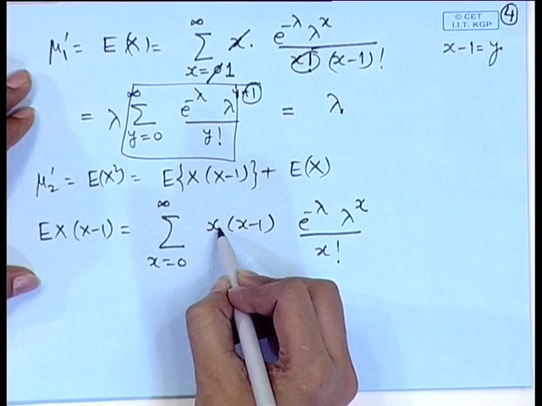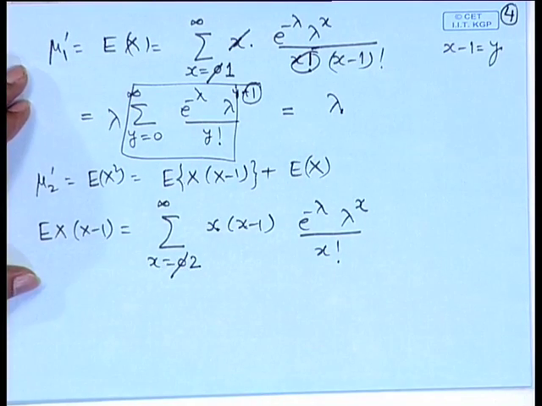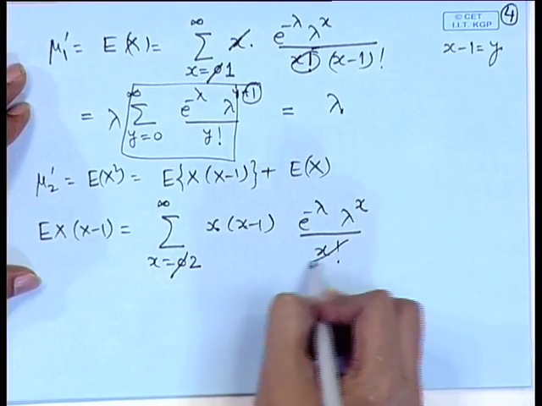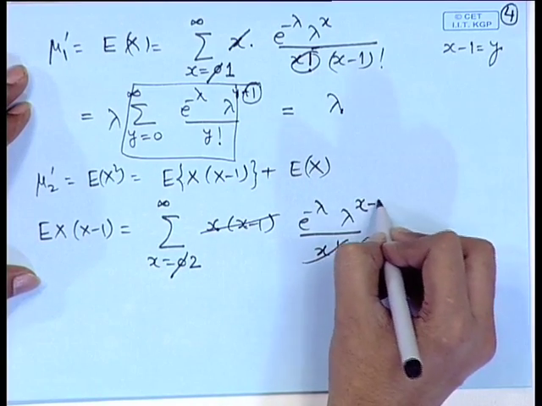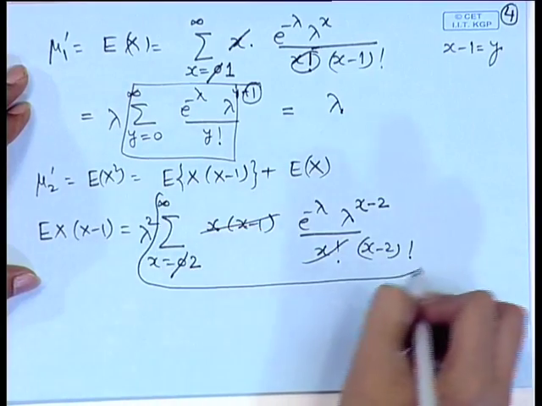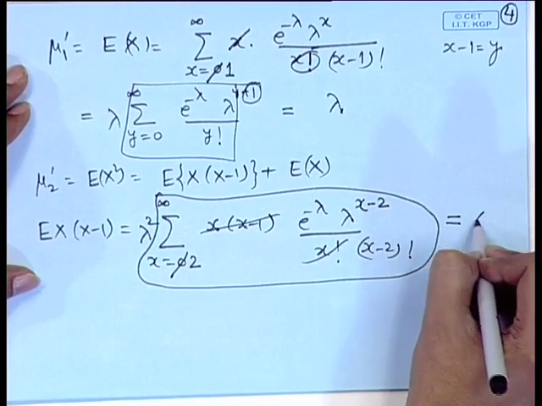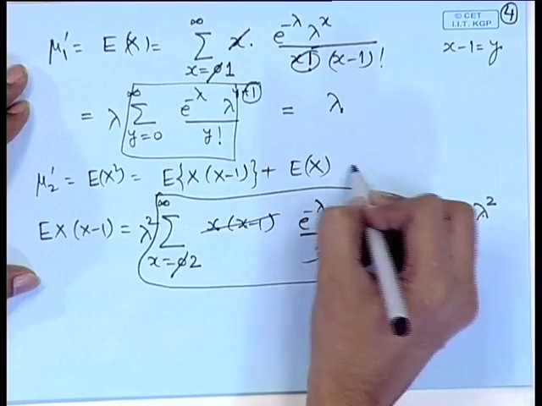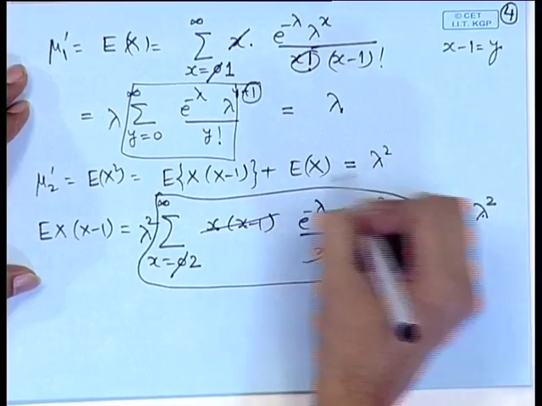The terms corresponding to x equal to 0 and x equal to 1 vanish, so the summation is from 2 to infinity, and x into x minus 1 can be adjusted with the factorial to get x minus 2 factorial. We can write this as lambda square times lambda to the power x minus 2, and this is nothing but the expansion of e to the power lambda. So the second factorial moment becomes lambda square. Substituting this value in the expression for mu 2 prime, this is lambda square plus the expectation of X, that is lambda.